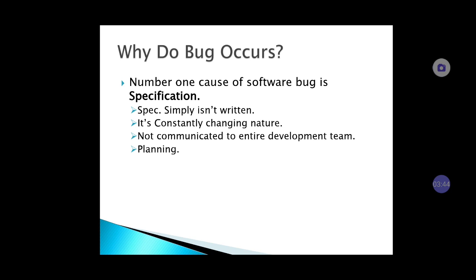Why do these bugs occur? There are various causes. A major cause of bugs is the specification.